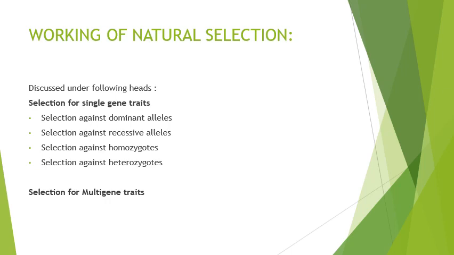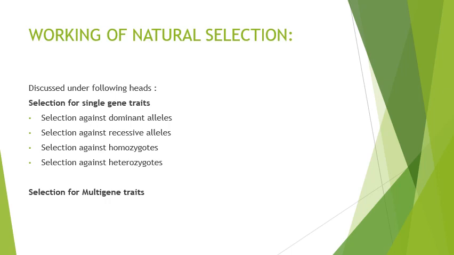Thus, what we will be left with is recessive alleles, so recessive alleles will be fixed. Selection against recessive alleles means it will be for dominant alleles.